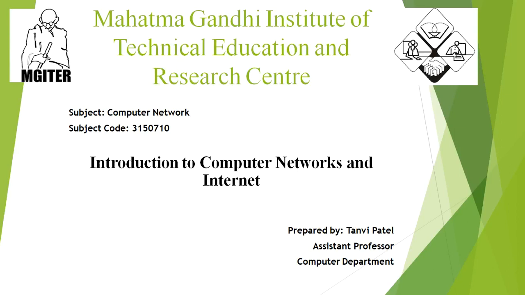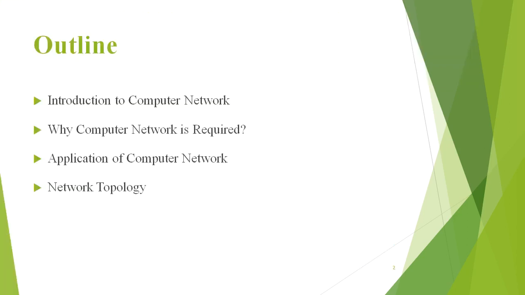Today we are going to study about computer networks. First of all, you have to know what is computer and what is network. Computer means an electronic device for storing and processing data. You can store and process data using the computer. And what are networks? Network is a communication system which supports many users, means it is used to communicate between each other. That is computer network.